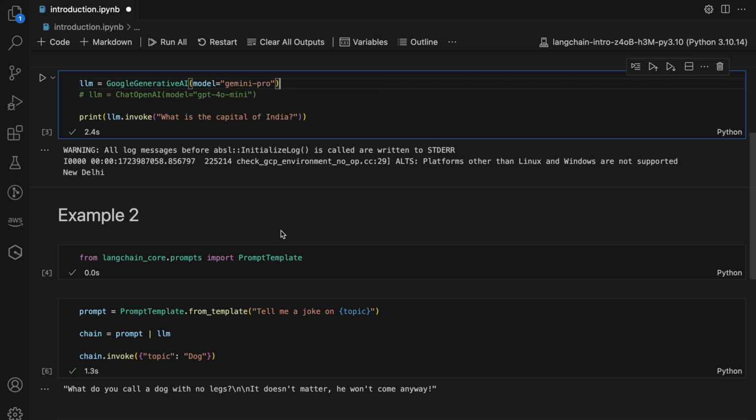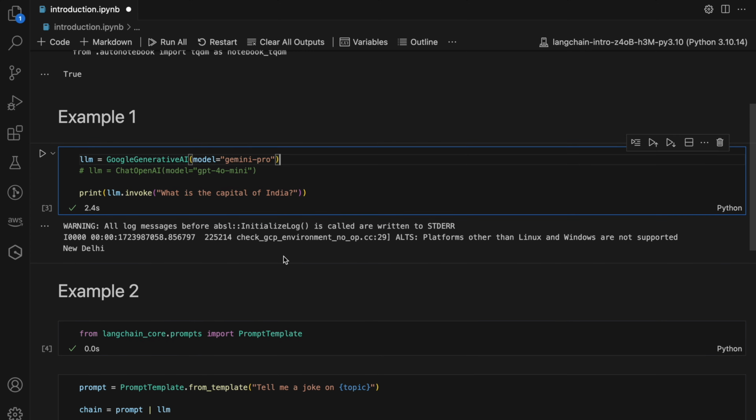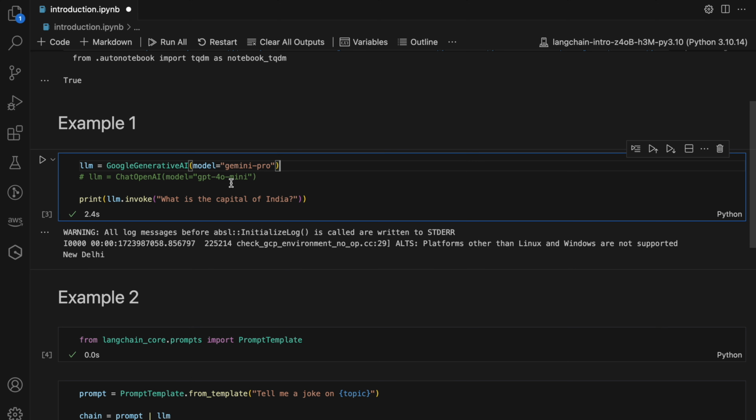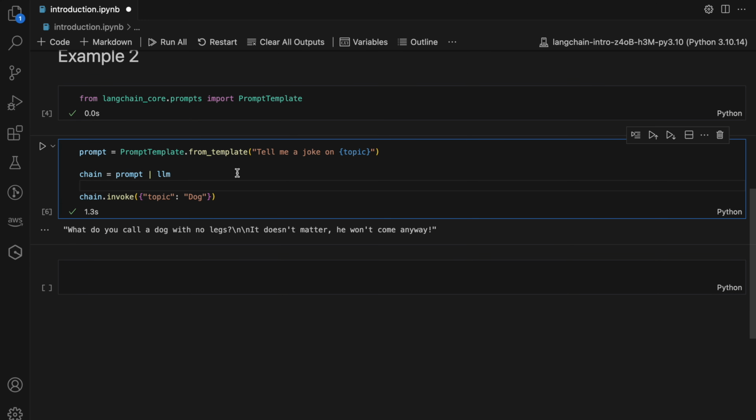So let's say you want to switch from Gemini Pro to some other LLM. For this example, instead of Gemini I have another option to switch to GPT-4 Omni. So I will switch to this one. Now if I call again, you can see here nothing is changing.